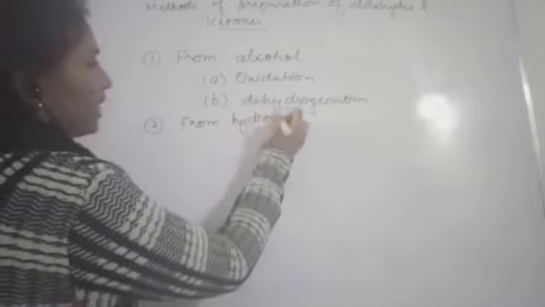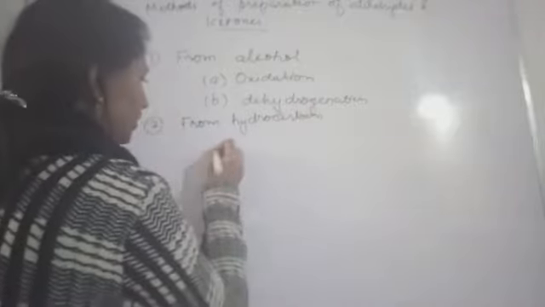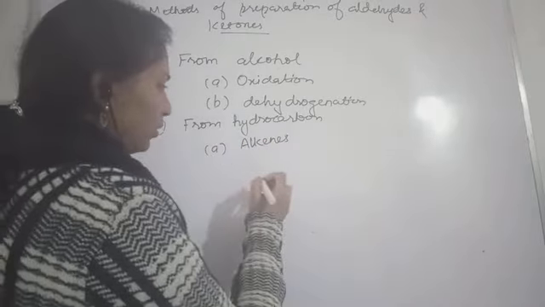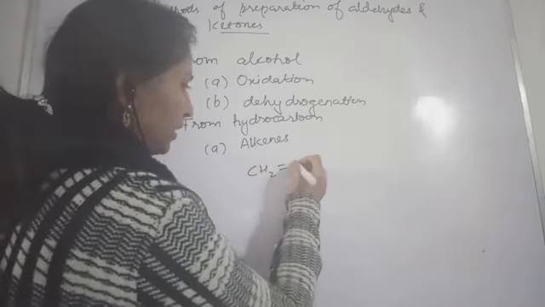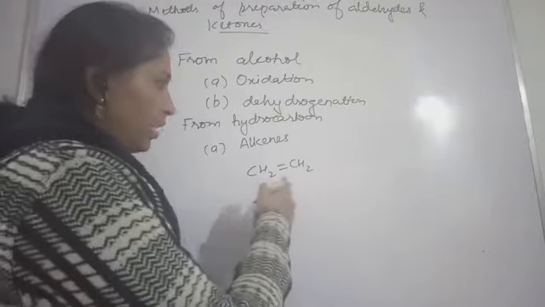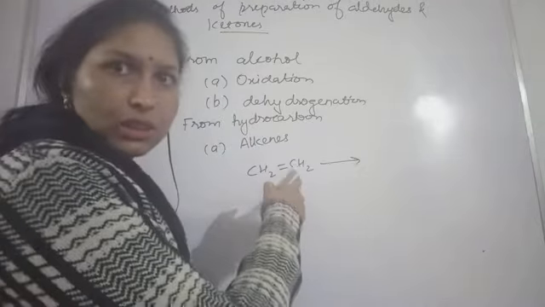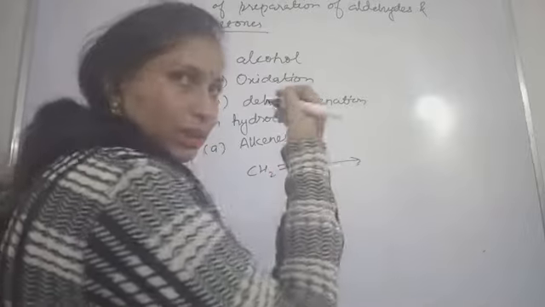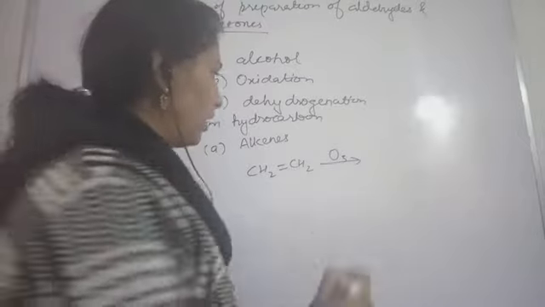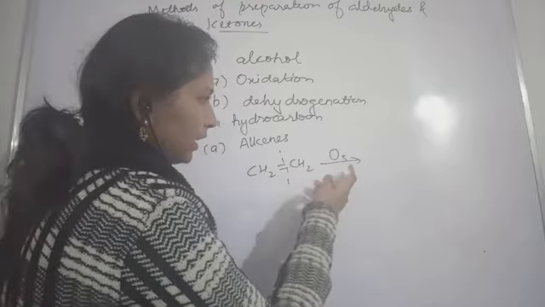Now the next part we were discussing is from hydrocarbons. Let's see how to make aldehydes and ketones with the help of hydrocarbons. The first one was alkenes. I took the example of ethene, the simplest one, and showed you that this will undergo ozonolysis. After ozonolysis, the bond will break and the ozonide will be formed.